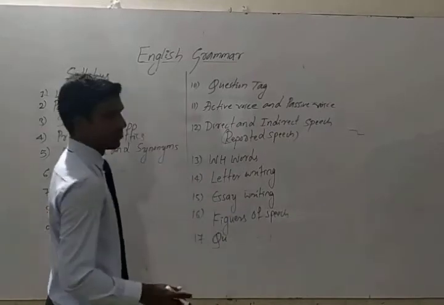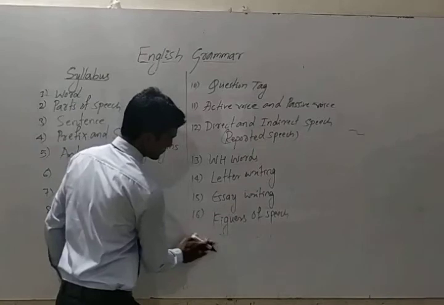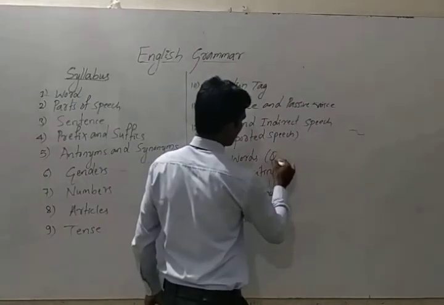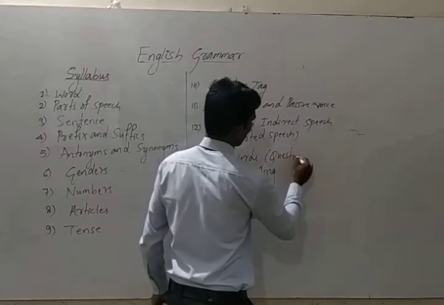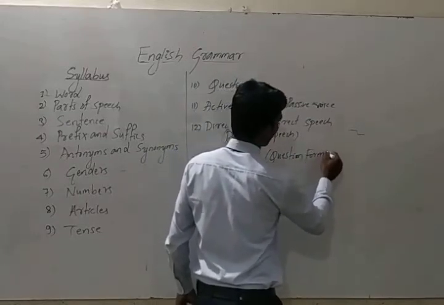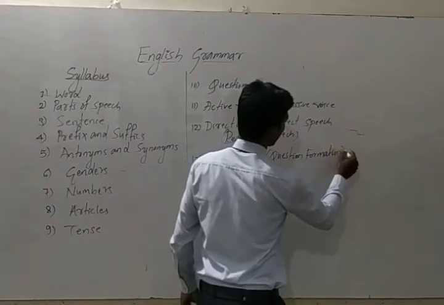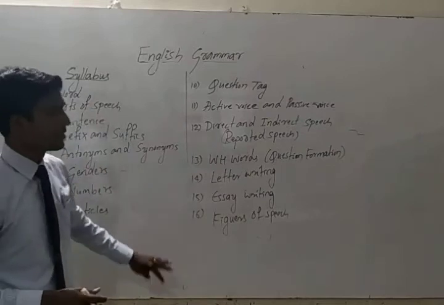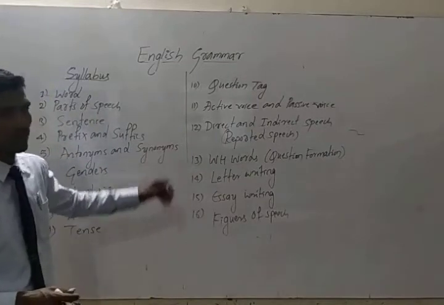Here comes here only, okay. You can write here WH words in the ocean formation only. So this is the basic syllabus of English grammar. Write down.